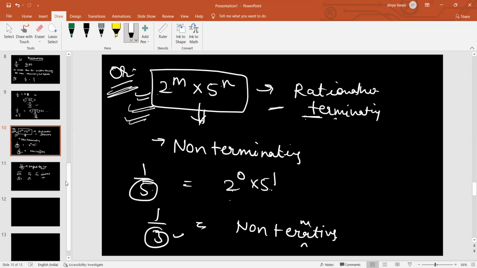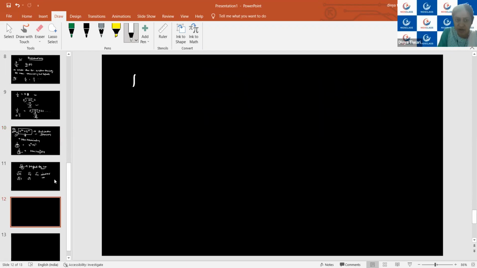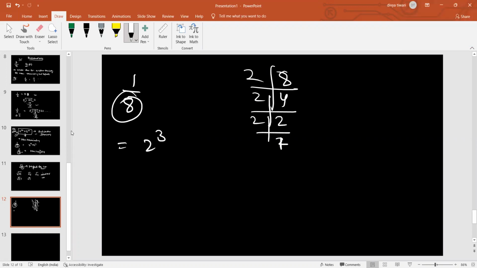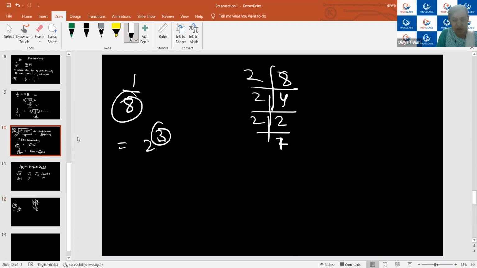Yes, ma'am. You don't have to do the division, just see 1 upon 8. As this is a number, instead of doing its decimal expansion, by seeing its denominator, I know the prime factorization of this 8 will give me 2 raised to power 3. Yes. So I am getting 2 power m, as this was the condition.